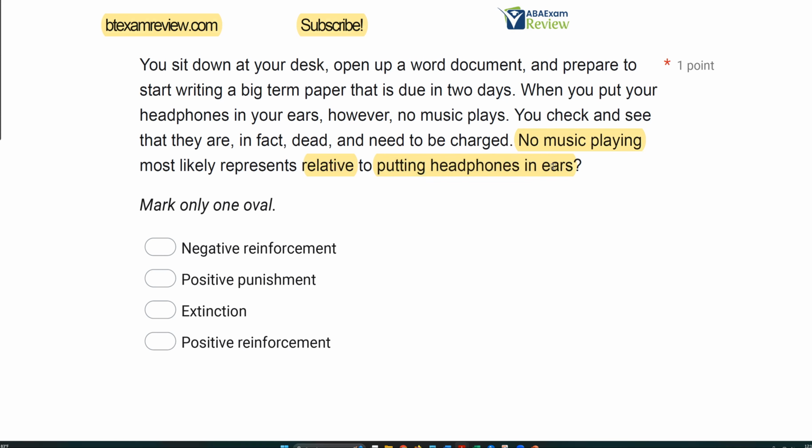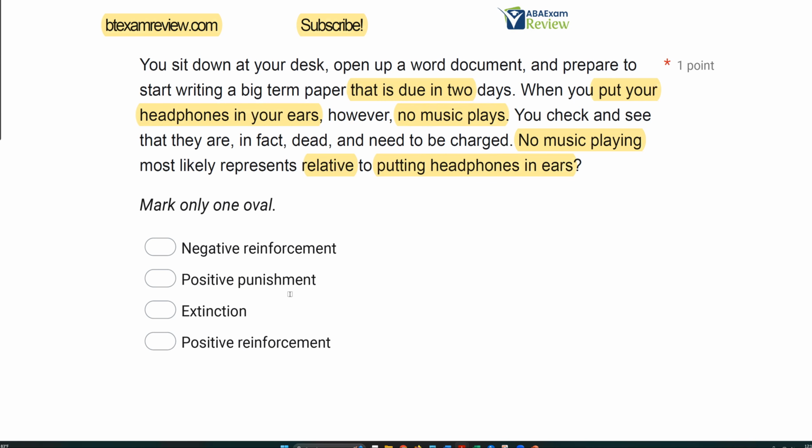So let's start by identifying antecedents and consequences. Let's find no music playing. So you sit at the desk, open the document, prepare to start writing. You put your headphone in your ears and then no music plays. What happens right before no music plays? Well, you put headphones in your ears. And typically, the headphones would go in your ears, music would play. However, this time it did not. And so what you did was you checked and see that they are in fact dead and need to be charged. So we can look at this in a couple different ways. We could say, all right, you sat down, put your headphones in your ears, and the consequence was no music played. Because this is, in fact, a consequence question.